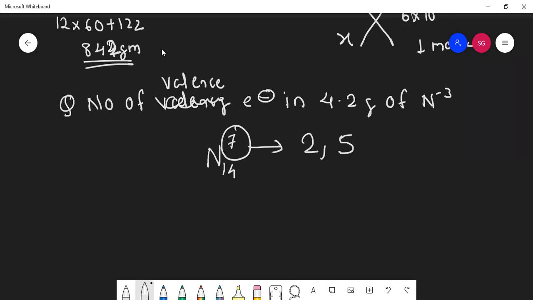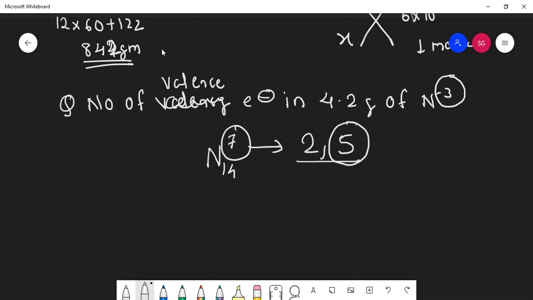In 10th, you learned this. So how many electrons are there in its valence shell? 5. And what is the meaning of this minus 3? Minus 3 indicates 3 electrons it has got extra.